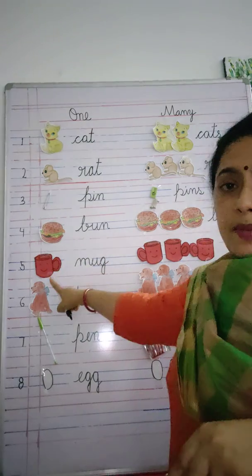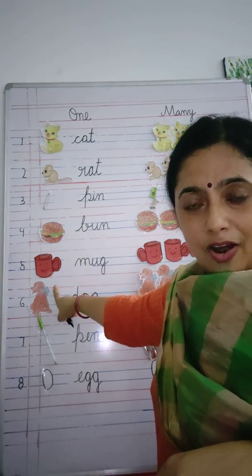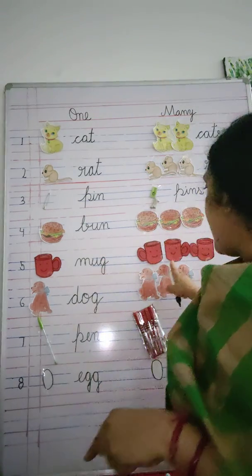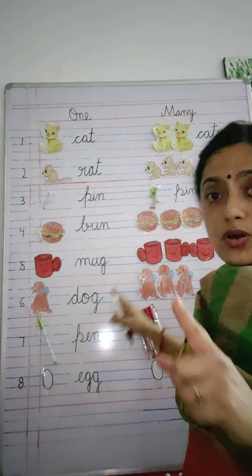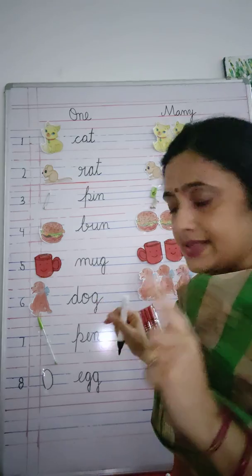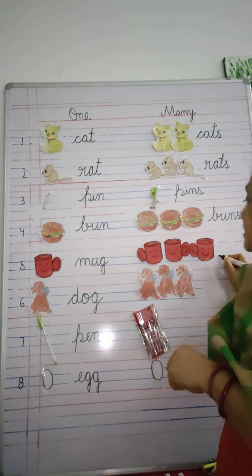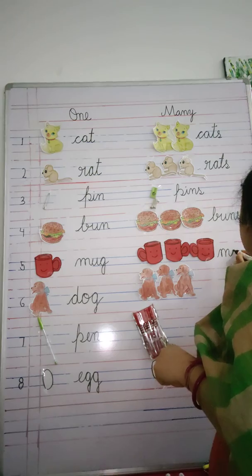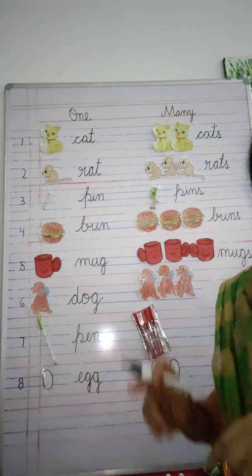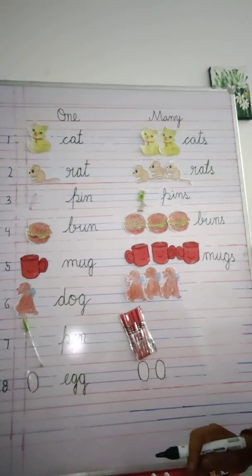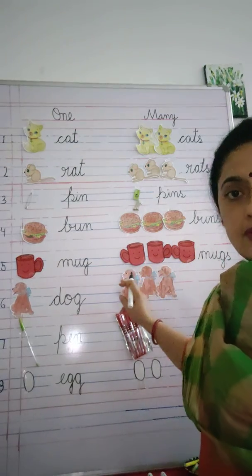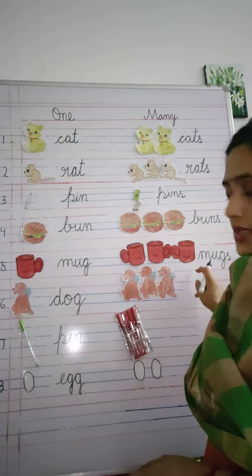Okay. How many mugs do I have? Do you drink milk in the mug or glass? Okay, so I have got only one mug here, but here I have got 1, 2, 3, more than one mugs. So I will call them mugs, not mug. I have to add S here. So what do we say? Mugs. M, U, G, and S. We need to put S. If you do not put S here, then it will not be plural.